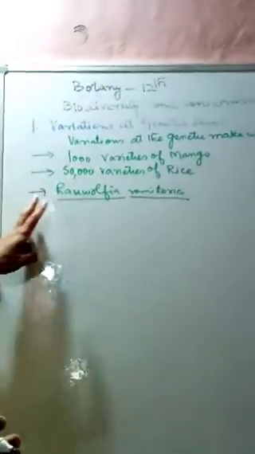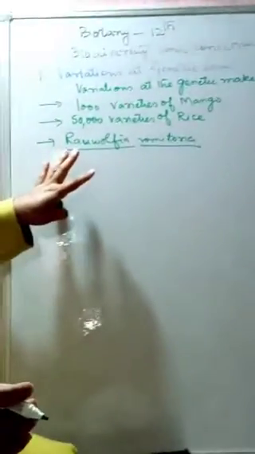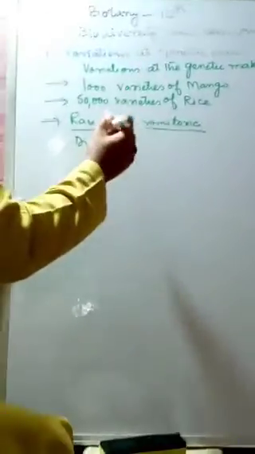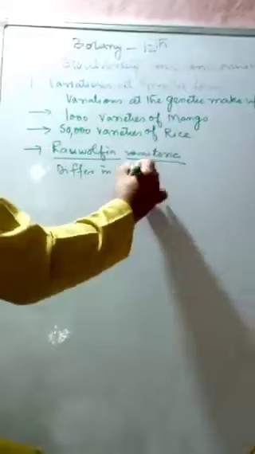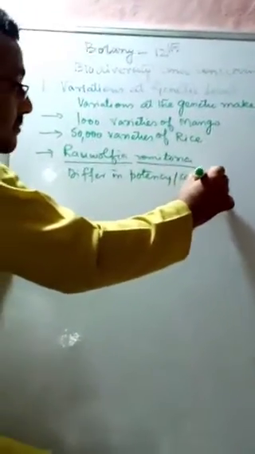Now, we will find various varieties of this species, Rauwolfia vomitoria. How can we say these are different varieties of this medicinal plant? It is mainly because they differ in potency, they differ in capability.